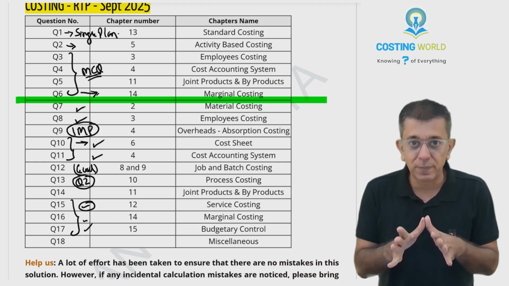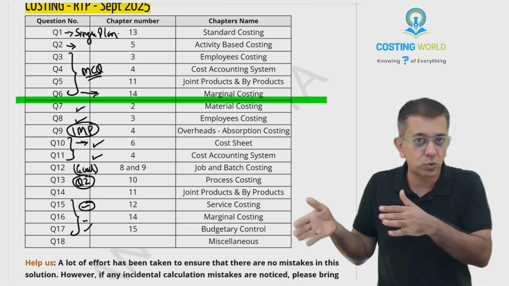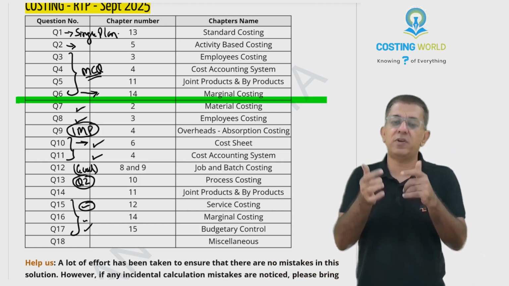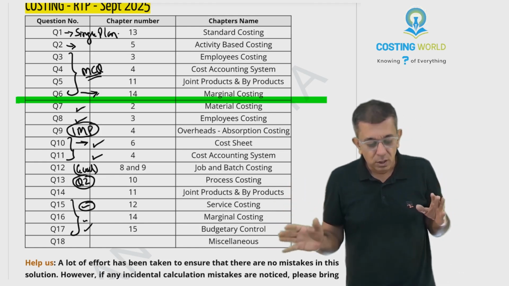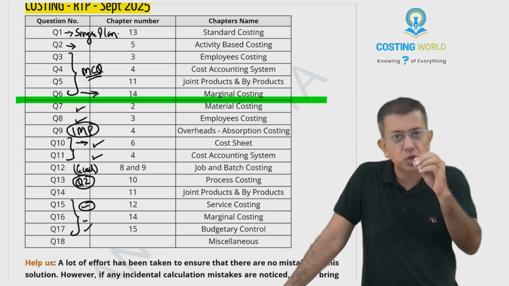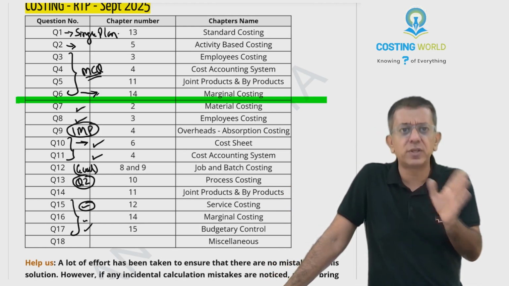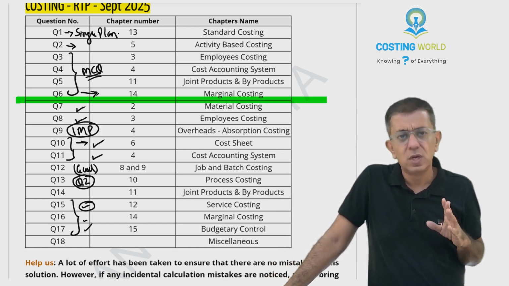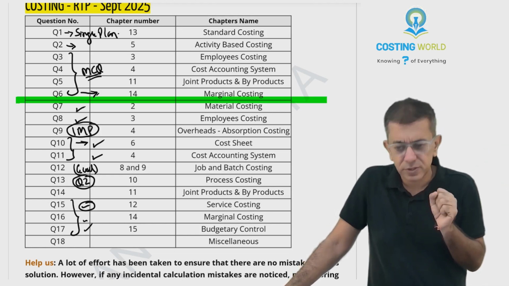So I would recommend that you are in category 2 of the students. You will download that second PDF and you all will do it. With that, your revision will automatically happen. Then before the exams, you might not see the RTPs also. That is one thing that I've been doing for all the RTPs.